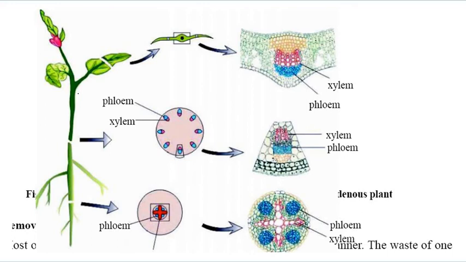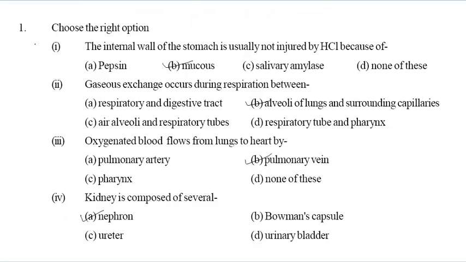Let us see what is the phloem and xylem. Phloem and xylem are present in all the parts of the plant. You can see the leaf part, so you can see here xylem and phloem, and it is the stem, and that also you can see there is the xylem and phloem, and it is the root part, and it also has phloem and xylem. So this is the structure of phloem and xylem. So you can write.